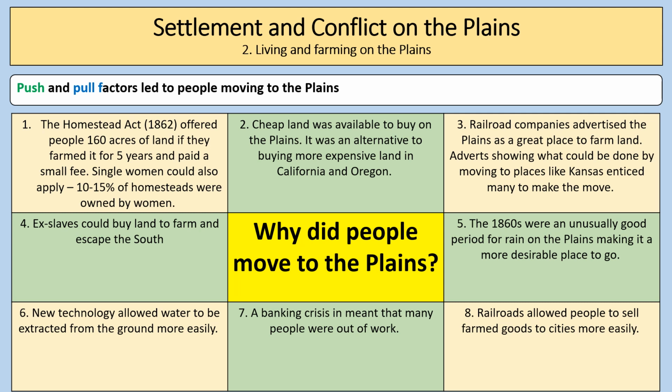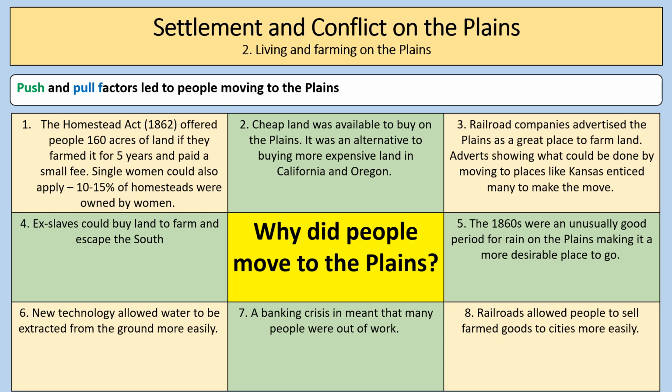So next part of the topic we're going to look at is living and farming on the plains. Now, push and pull factors led to people moving to the plains. So you need to think about the question, why did people move to the plains? Well, firstly, the Homestead Act of 1862 offered people 160 acres of land if they farmed it for 5 years and paid a small fee.